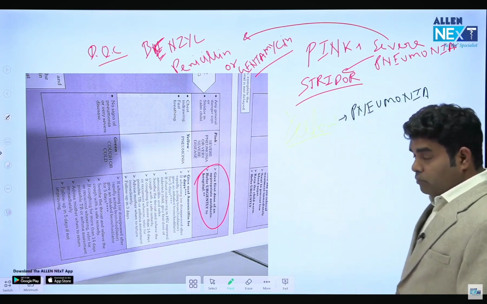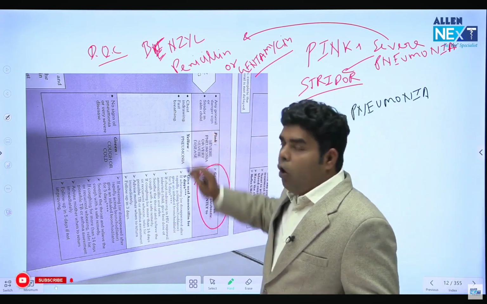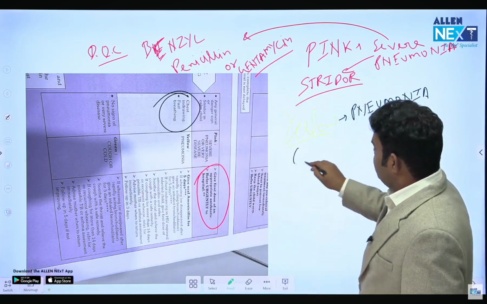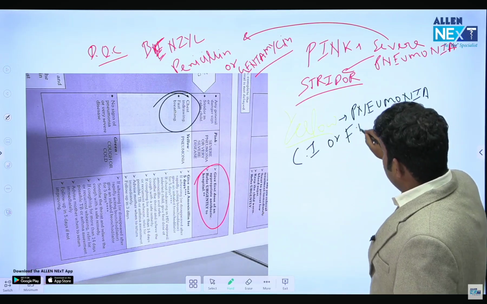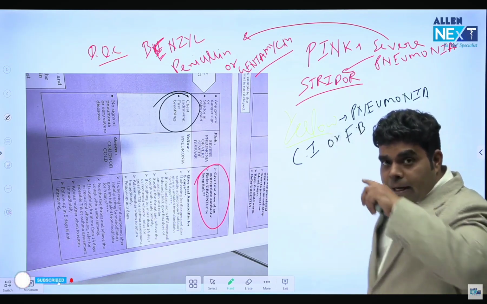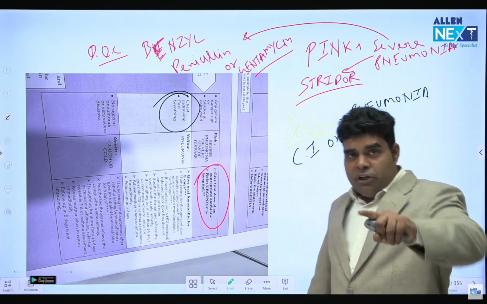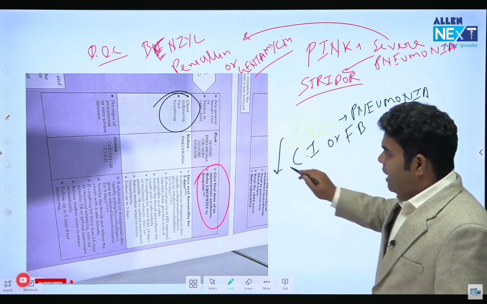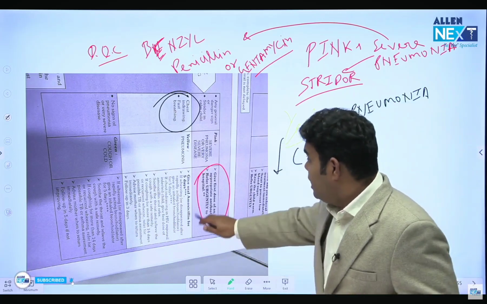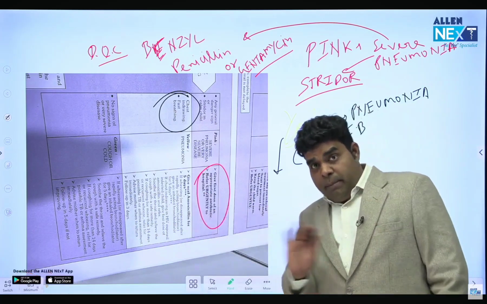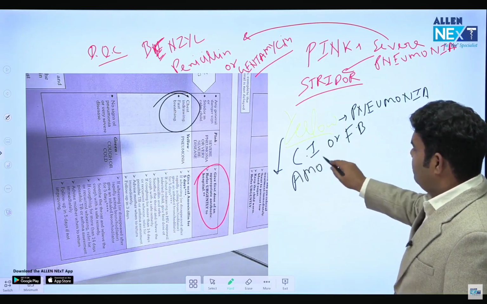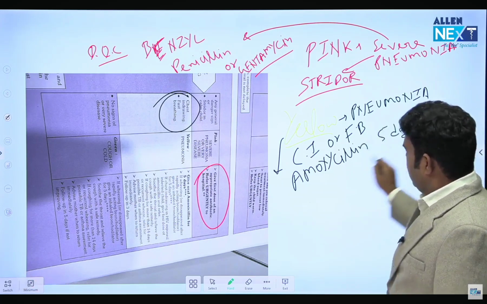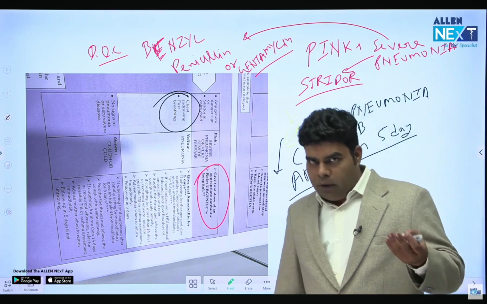In the yellow category, there is chest indrawing or fast breathing. Any one of the two. If the child is having chest indrawing or fast breathing, it is the pneumonia category. Fast breathing we have discussed, and chest indrawing is here. Now, in this yellow category pneumonia, what do we do? Here, we give amoxicillin syrup for 5 days. Simple answer, amoxicillin syrup 5 days. And then, of course, after 5 days, we will ask the mother to come back.